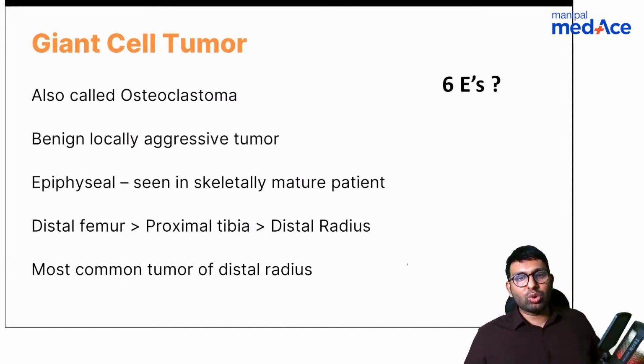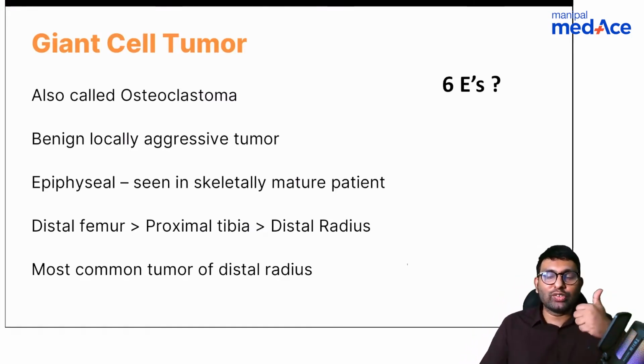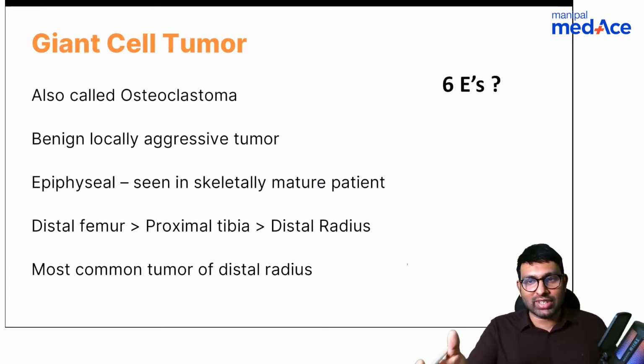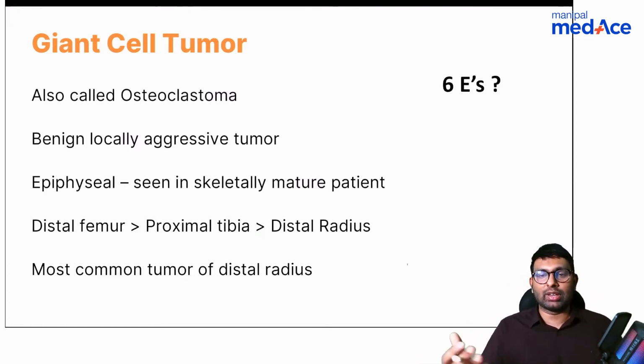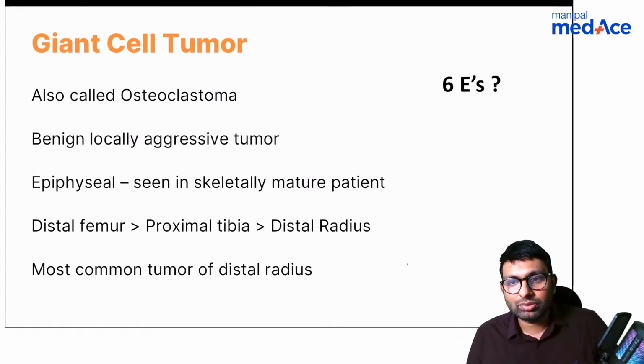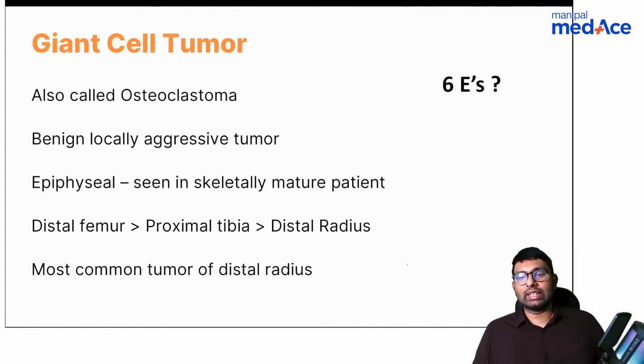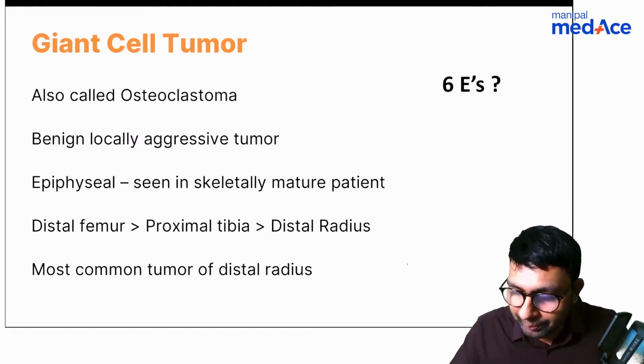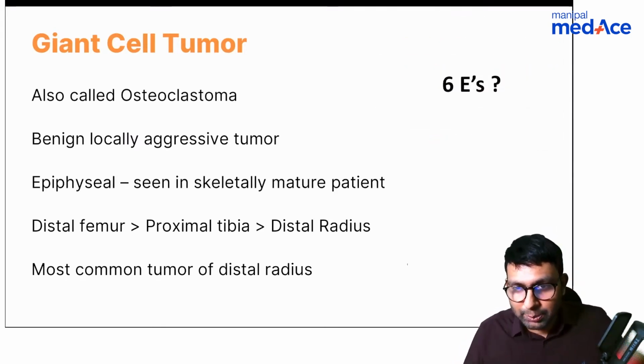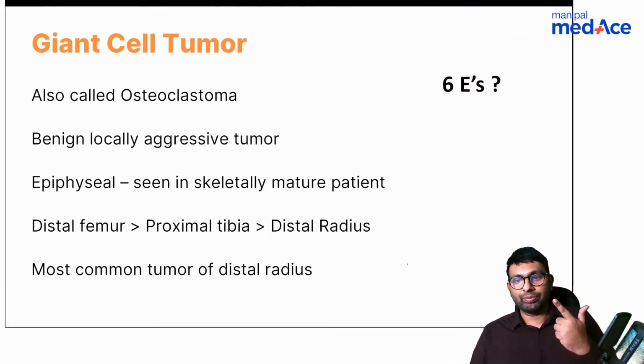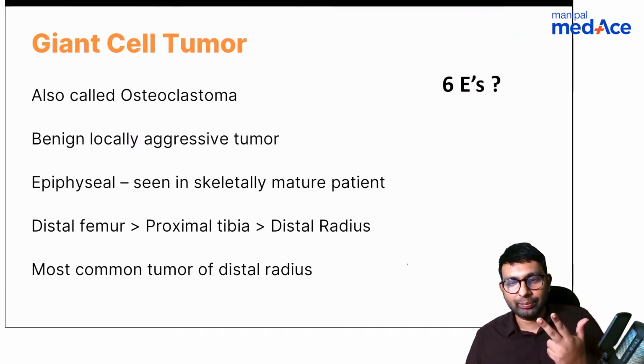Now we know, like Dr. Jain said, E's are very common with giant cell tumor. He told me 3 E's, but I'm going to ask you further 6 E's. Can all of you tell me the 6 E's of giant cell tumor? Dr. Jain, you can start with your first 3 E's that you know, and then maybe we can add more E's to it. Which are the E's that we all know about? Eccentric, right? Eccentric. Expansile, correct? We've got two. Epiphyseal, yes, Dr. Jain, Stardust, you're right. Any other E's you can think of?